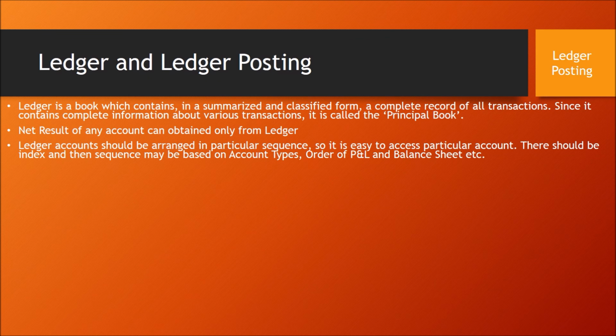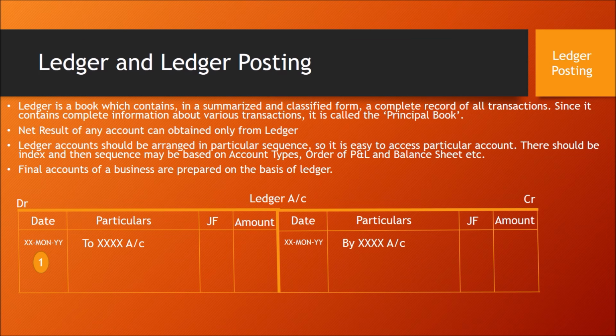The format of the ledger: a ledger account will be in a T format. The left side of the T format is called the debit side and the right side of the T format is called the credit side. In the center we have to write the account name, which is the ledger account, like cash account or bank account or debtors account, furniture account, etc. Clear? The ledger will be in T form. The left hand side is called debit and the right hand side is called credit, and in the center we need to write the account name.